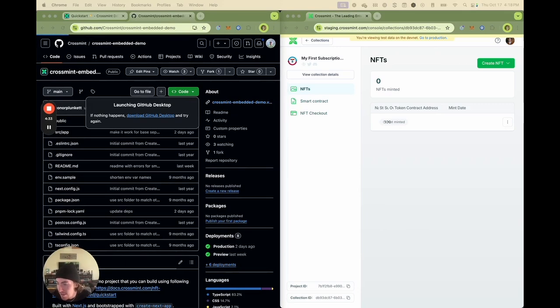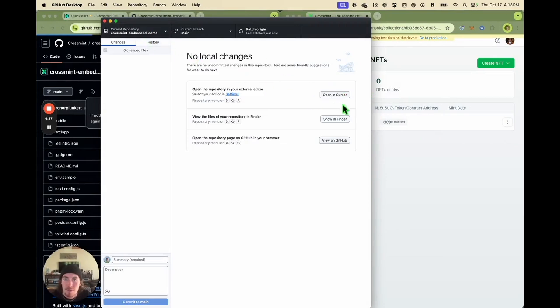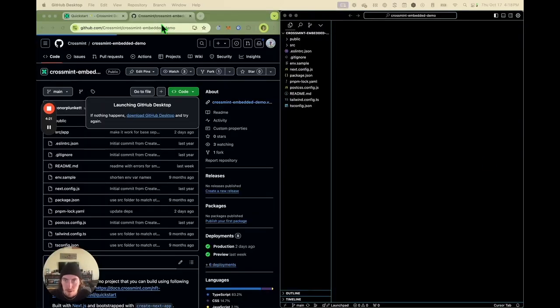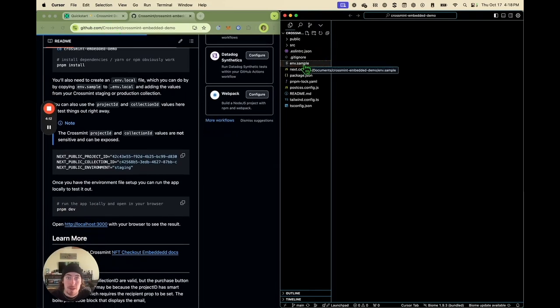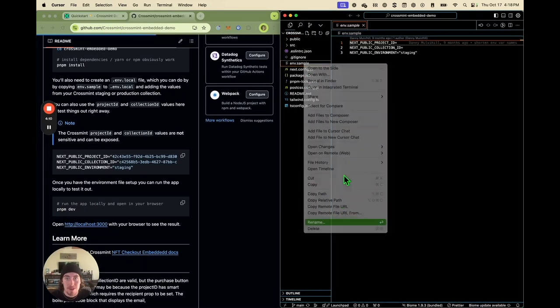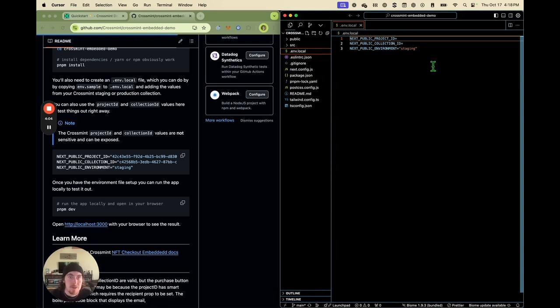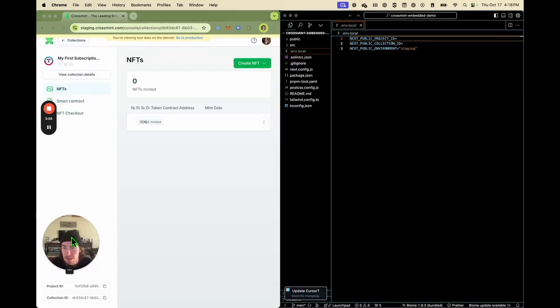I like to use GitHub Desktop because it's pretty easy to clone stuff. CrossMint embedded demo, all cloned, and we pop it open in Cursor. Cool, and here we are. So now you can follow the guide for setting up this repo, but it's really simple. What I do is I just come in here, change my .env sample to .env local. Now we've got our environment variables, and we can see there are two missing here, the important project ID and collection ID. And we're going to take that from the collection that we just made. So project ID goes in there.